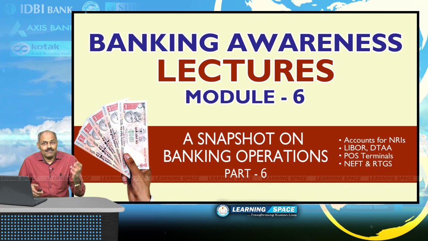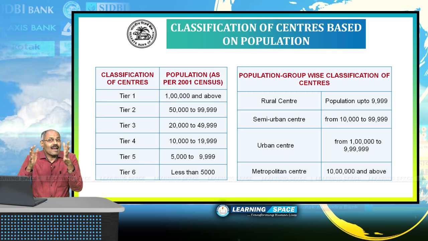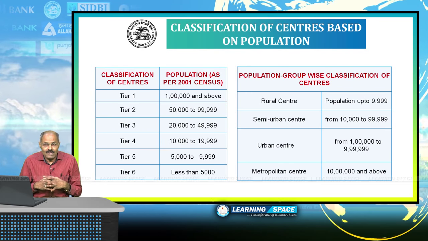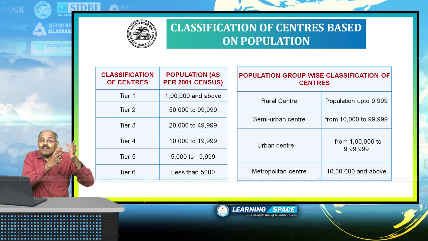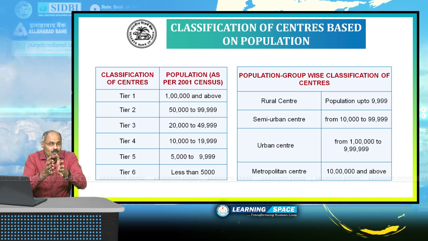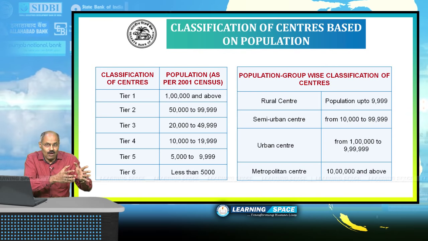So let us look at the first one before going into these items. Banks classify various regions. One is they classify it into tier 1 to tier 6 based on the population.